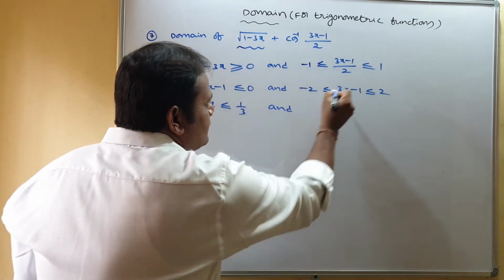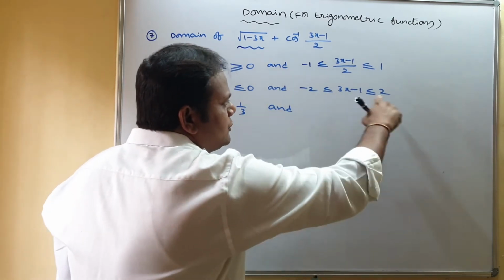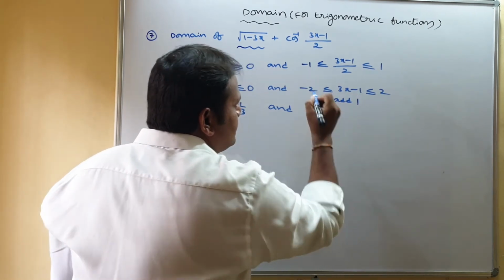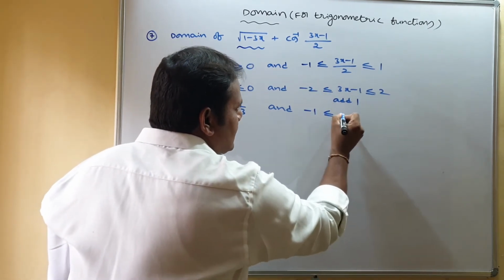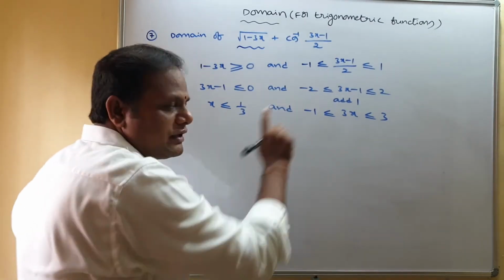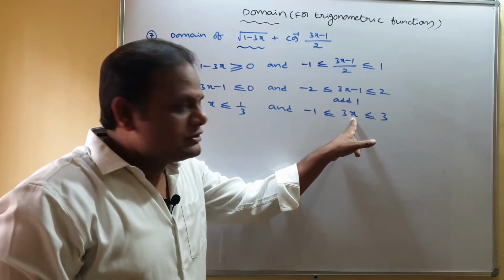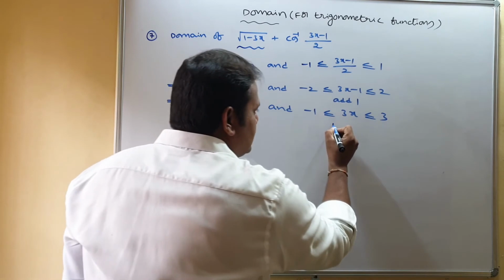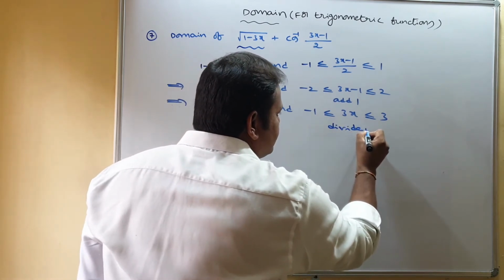And coming to this, add 1 to this inequation. If you add 1 to this inequation, you can get minus 1 less than or equal to 3x less than or equal to 3. Do the simplification. We want x. So divide this inequation with 3.